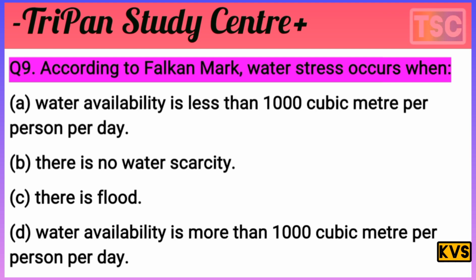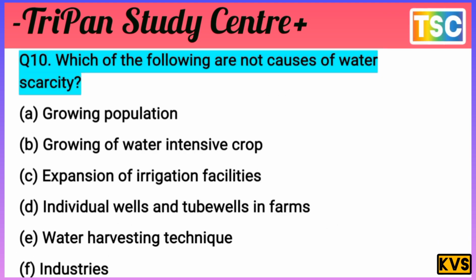Let's see the next question. The next question has arrived. It is important because there are not 4 options but 6 options. Choose the important answer for this question. Which of the following are not causes of water scarcity? The question is clear: not causes of water scarcity.